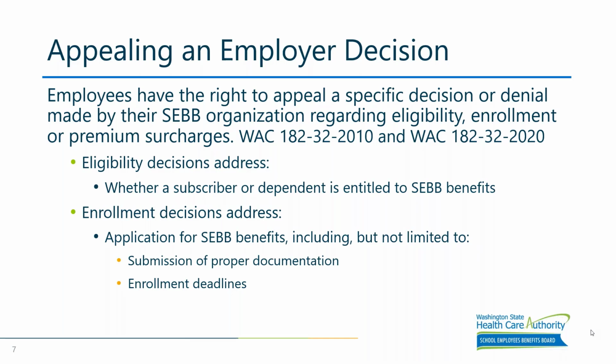Washington Administrative Code 182-32-2010 and 2020 give employees the right to appeal eligibility and enrollment decisions or denials made by their SEBB organization. Okay, next slide.